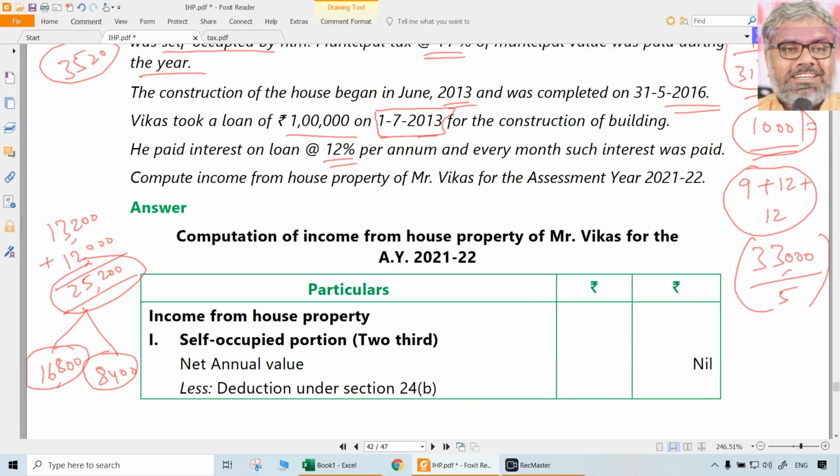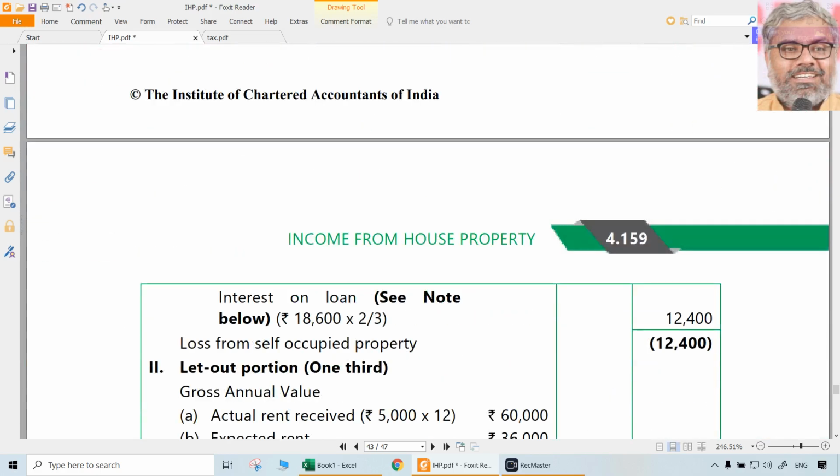I think once again the calculation went wrong here. 33,000 by 5. How did we get 13,200? I don't know. It has to be 6,600, right? 33,000 divided by 5 is 6,600. So 6,600 plus 12,000. 6,600 plus 12,000 will be how much?